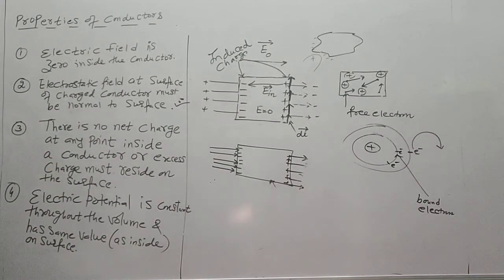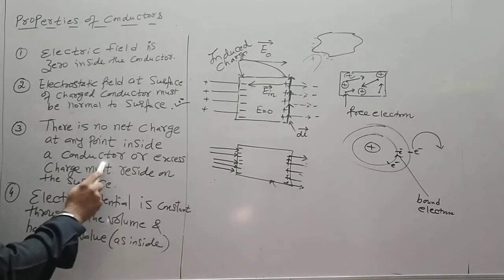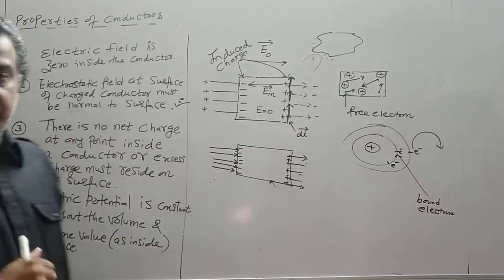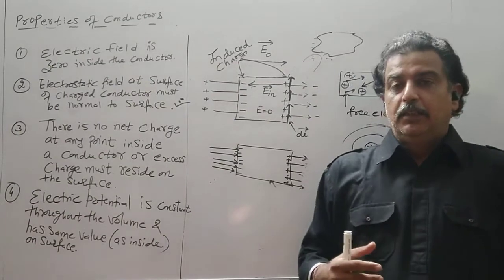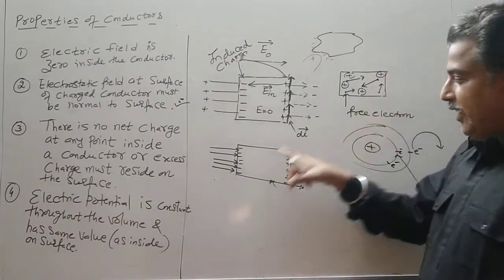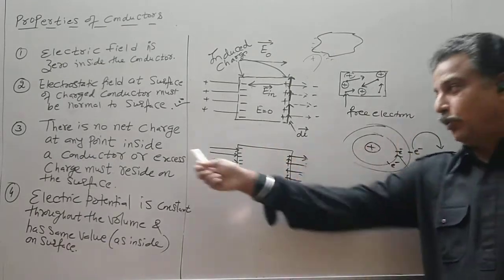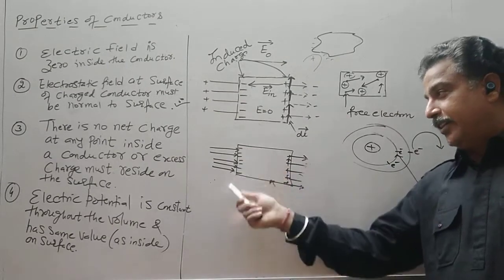Third property: there is no net charge at any point inside the conductor, or excess charge must reside on the surface. Now there are two possibilities. One is, when I place this conductor, all the charges reside on the surface. This property means all the charges come and reside on the surface.